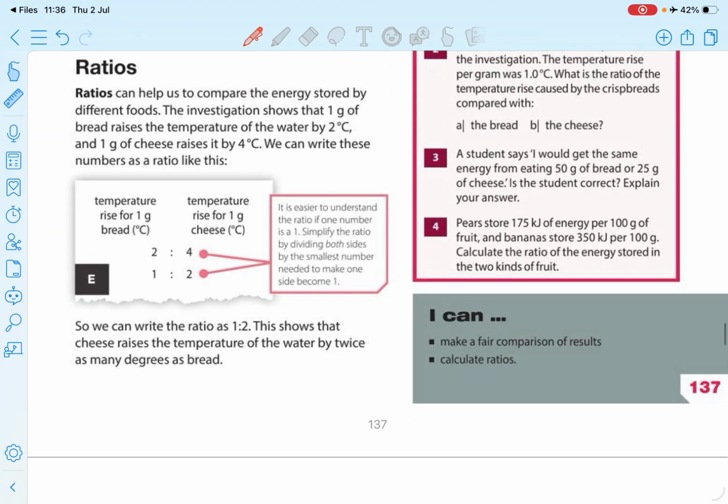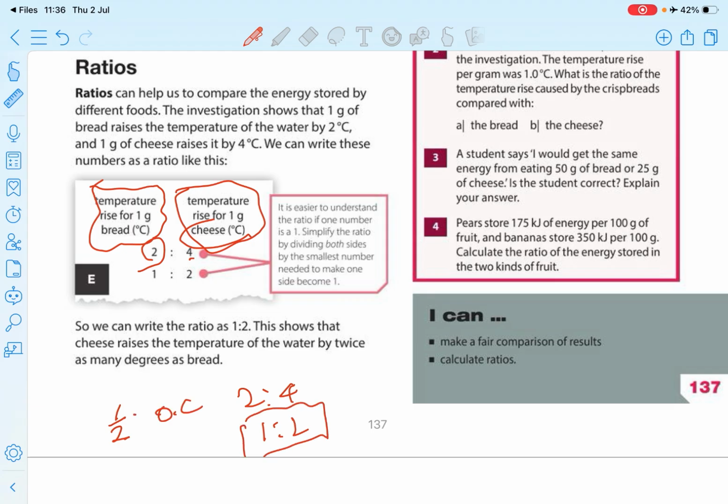That is a basic thing that you need to know. And the ratios. Ratio is the simplest form in which you can express things. Ratio helps to give you some idea about the amounts, right? It is a must to write the heading: temperature rise for 1 gram in bread is 2, temperature rise for 1 gram in cheese is 4. You can keep it 2:4, but it needs to be simplified to 1:2. Please note, ratio should not be in fraction or decimal. It is in whole numbers, but in the simplest form, right? So 1:2 is the ratio.